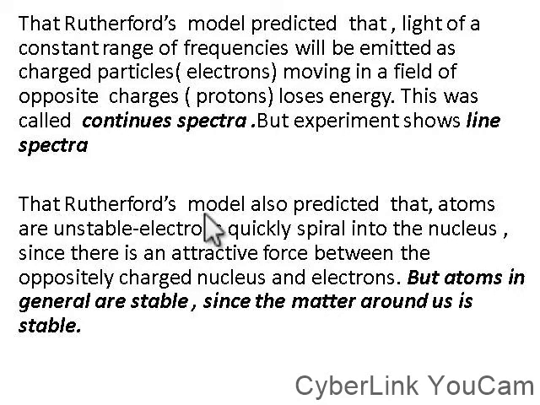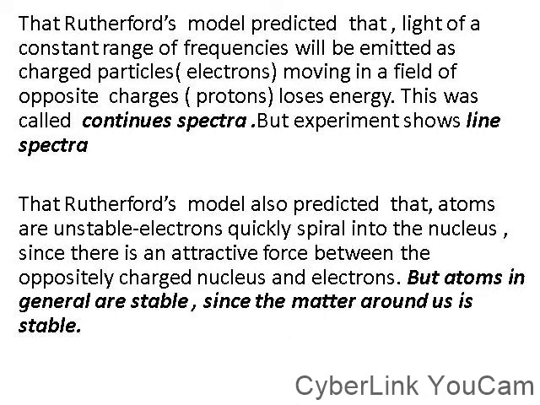Rutherford's model also predicted that atoms are unstable, that electrons quickly spiral into the nucleus, since there is an attractive force between the oppositely charged nucleus and the electrons. But atoms in general are stable, since matter around us is stable.